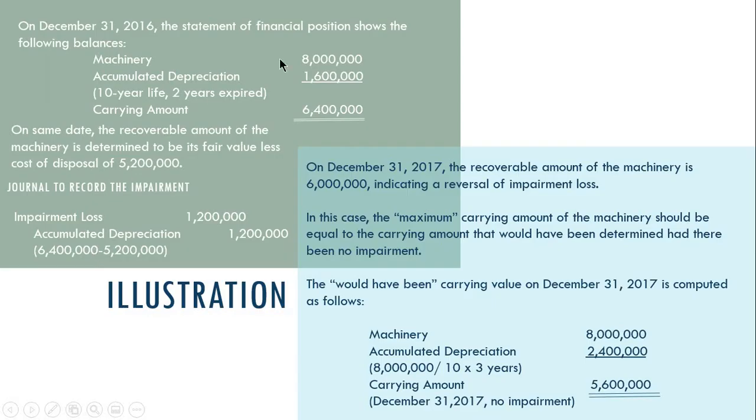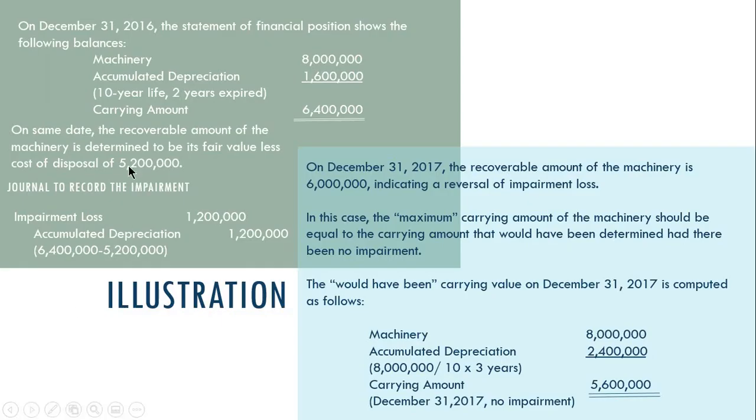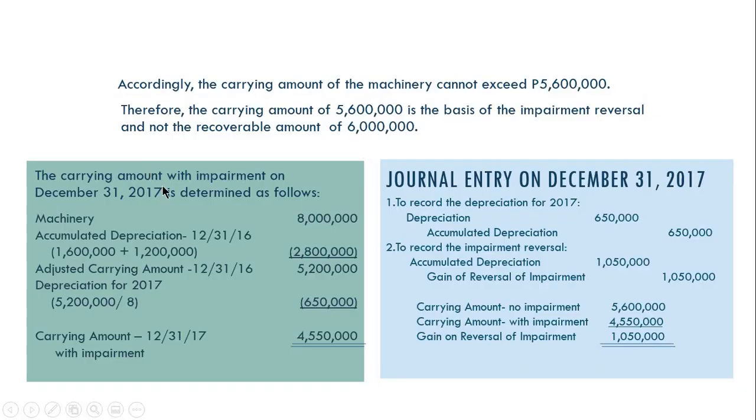Plus kaning impairment nato nga gi-record nga 1.2 million, added man sa accumulated depreciation. So the total accumulated depreciation on December 31, 2016 is 2.8 million. So 8 million minus 2.8 million, meron tayong adjusted carrying amount of the asset niya 5.2 million on December 31, 2016. Di ba maoni siya?